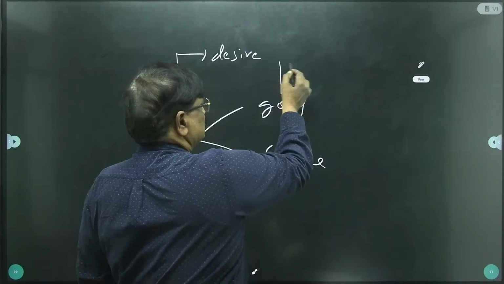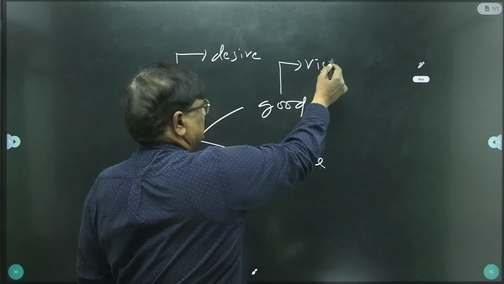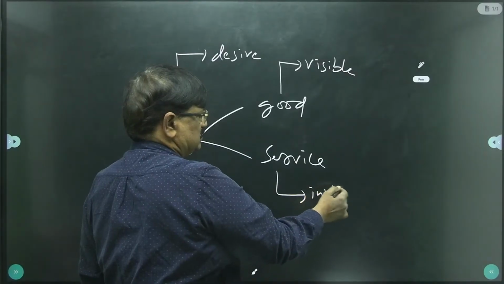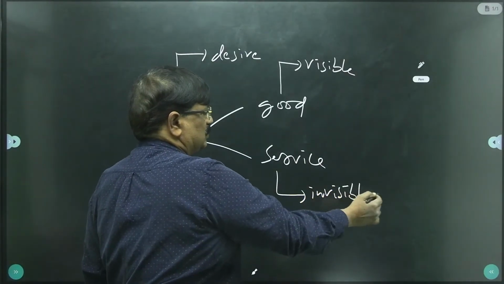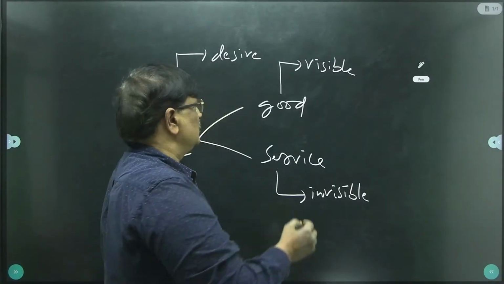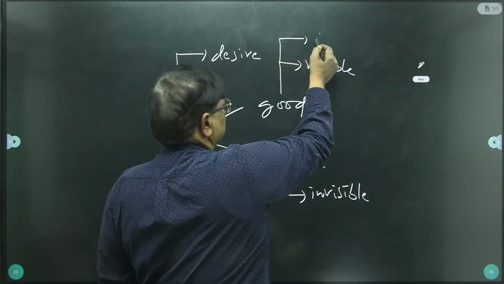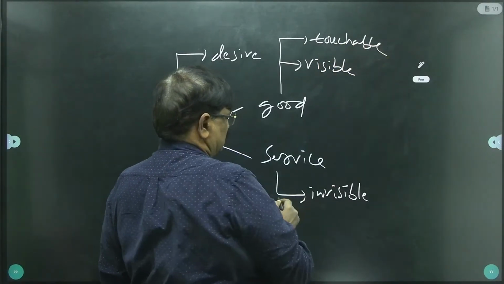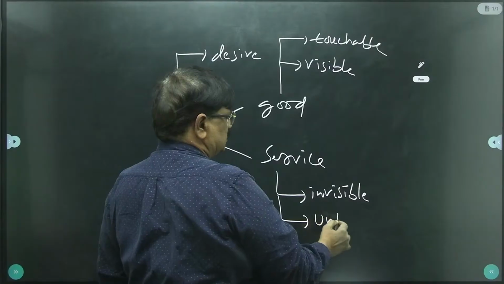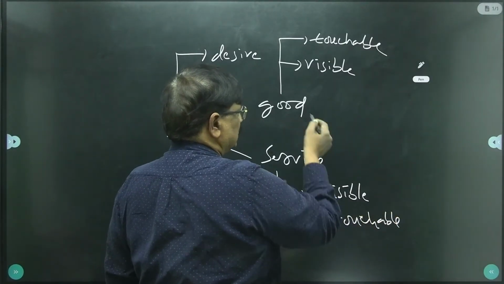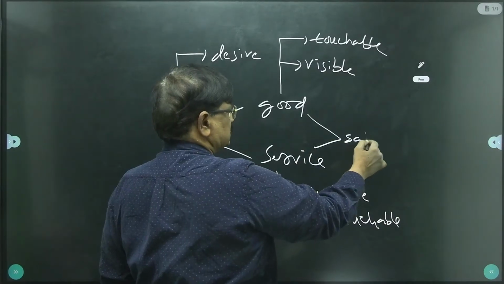Here goods are visible, services are invisible, but both are giving satisfaction. Goods are touchable, services are untouchable, but both are giving satisfaction.